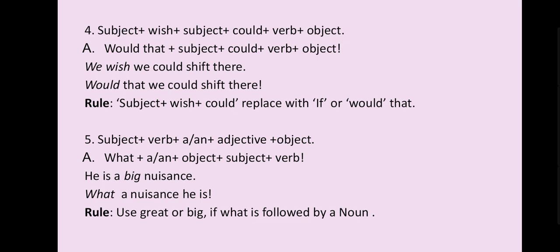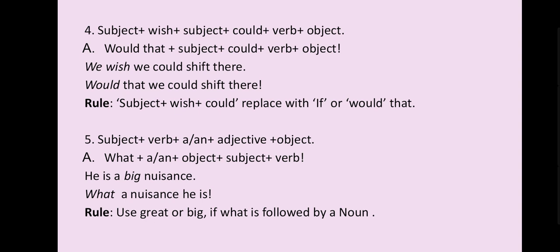Fourth, subject plus wish plus subject plus could plus verb plus object. In that you have to answer like this: would that plus subject plus could plus verb plus object. Don't get confused when you see this structure. If you understand with this sentence, we is the subject, wish is there, again we is the subject, could plus shift, where shift is the verb, plus there is an object, then it will change like this: would that we could shift there, and you have to put an exclamation mark.